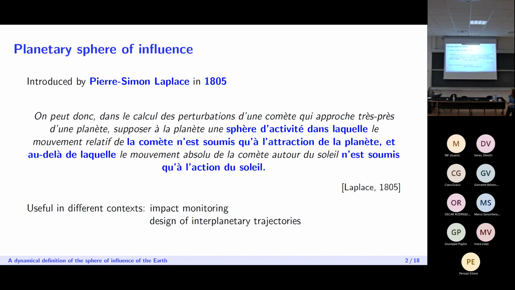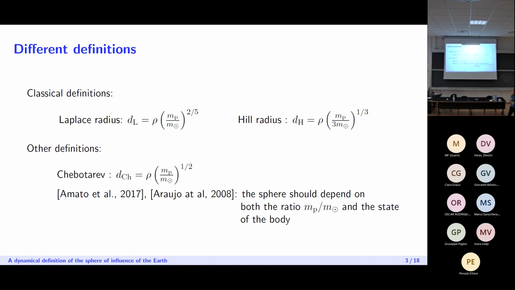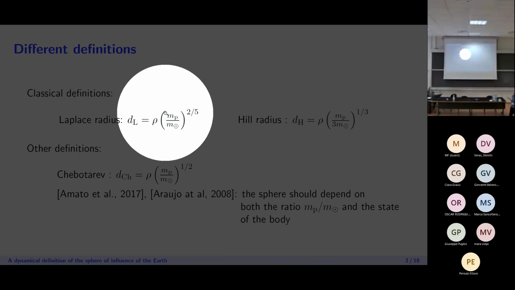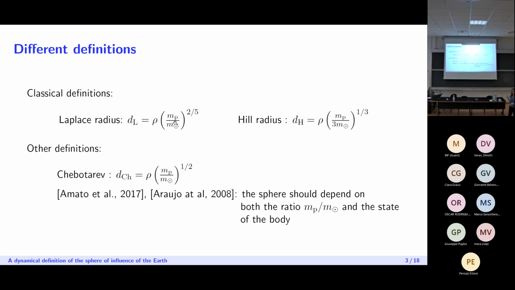It turned out that this idea could be useful in different contexts, for example, in monitoring and the design of interplanetary trajectories. So there have been various definitions of the radius of the sphere of influence. The first one was given by Laplace himself, and another well-known one is, of course, that given by Hill. In both cases, the radius of the sphere of influence would depend on the distance between the planet and the sun, which is denoted by rho, and on the mass ratio between the planet and the sun raised to some power.